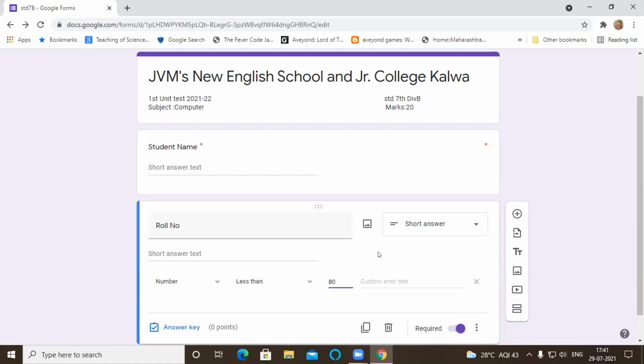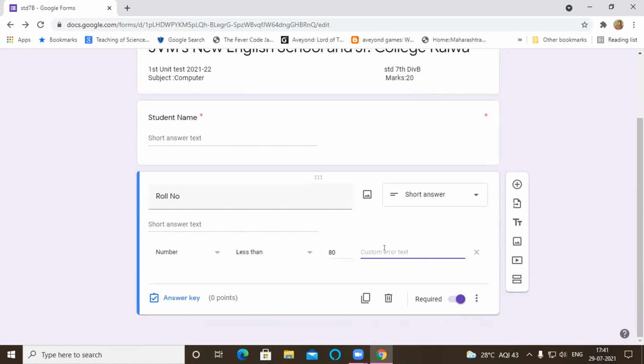we have fewer than 80 students only. No class has more than 80 students. And you can give an error message also, that only numbers or only digits should be typed, so students will understand only digits are to be typed. So this way we designed this roll number, and this will accept only numbers. We did this with the help of these three dots and response validation, so it will be validated by the Google Form. If students try to type text here, the form will not be accepted. They have to type only digits for their roll number.